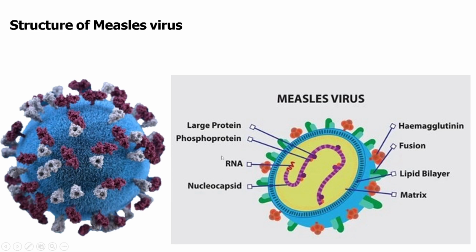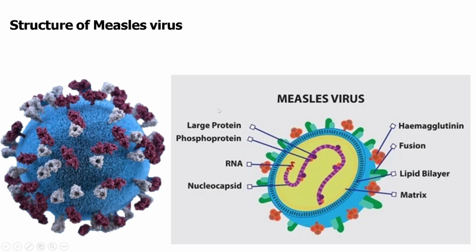And if we discuss the genetic material of the measles virus, it is the viral RNA. The measles virus has a single-stranded negative-sense RNA genome. This means that the viral RNA is complementary to the viral messenger RNA and must be transcribed by the viral RNA polymerase into messenger RNA before it can be translated to produce viral proteins. As you can see, these are the different components of the viral protein.